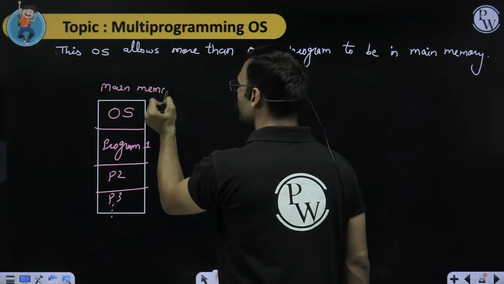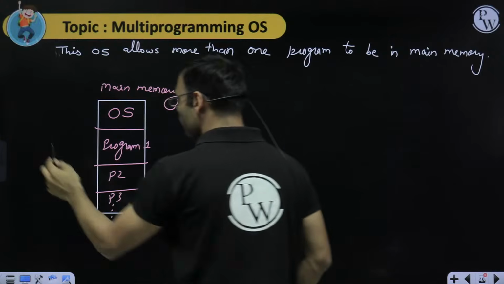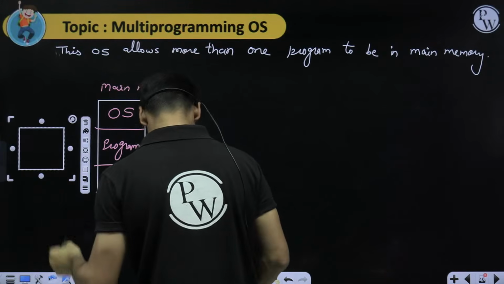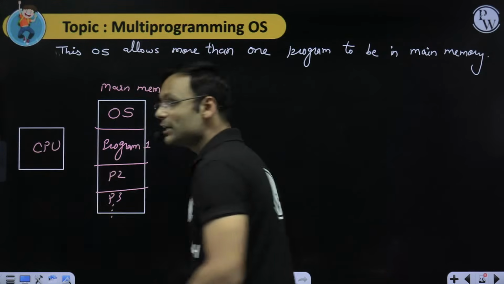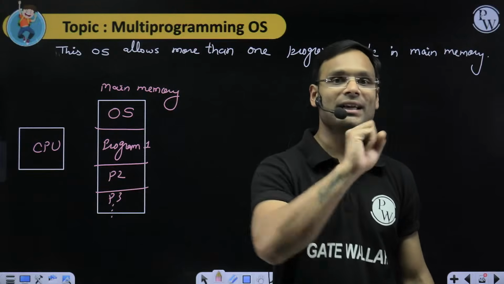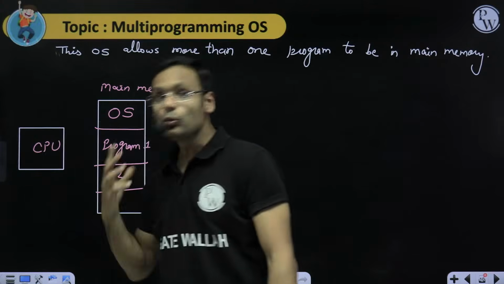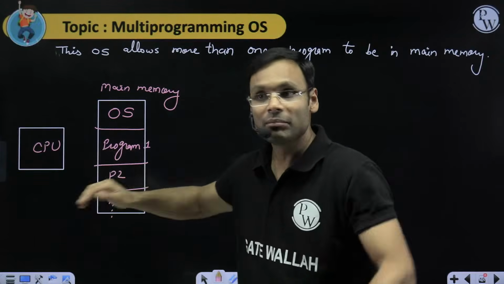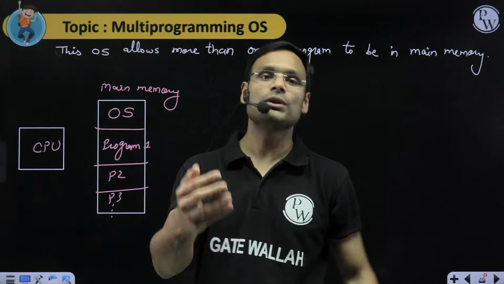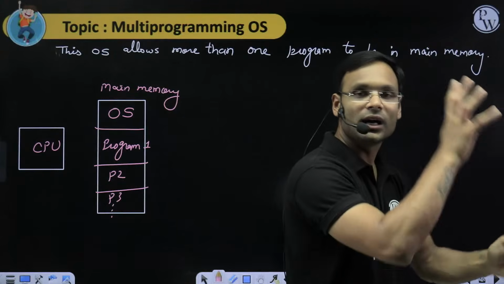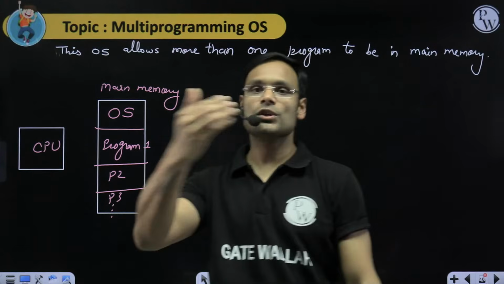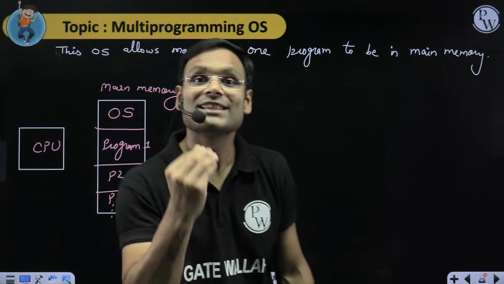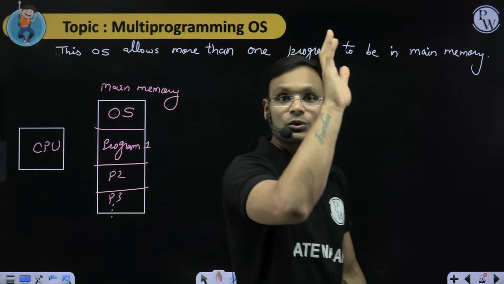Let's suppose the first program P1 is running on the CPU. Perfect. If P1 leaves the CPU to use the IO device, then P2 can utilize the CPU. Why? Because we have P2 also in main memory. P2 can run on the CPU. So P1 is using the IO device, P2 is using the CPU. My CPU utilization increases. The CPU will not have to sit free.